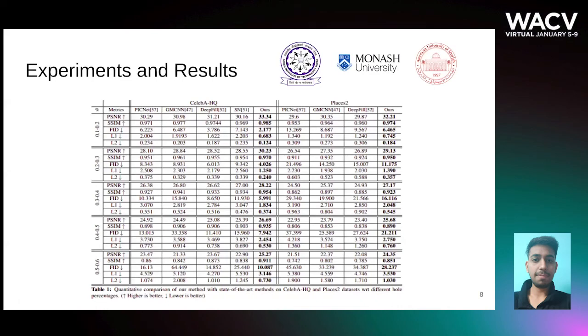Here is the quantitative comparison of our method with the state-of-the-art methods on CelebA-HQ dataset and Places2 dataset. We compare the methods based on five parameters, including PSNR, SSIM, FID, L1, and L2 distance. We can observe that our method outperforms all the other methods for both the datasets.